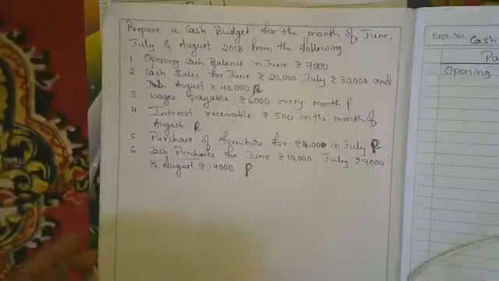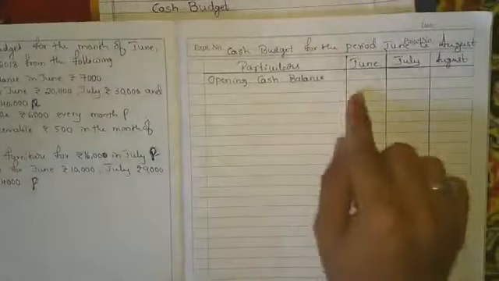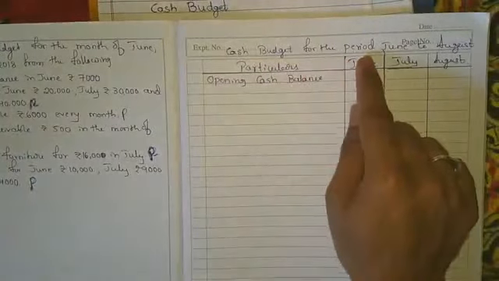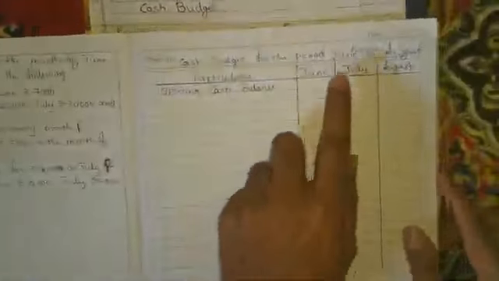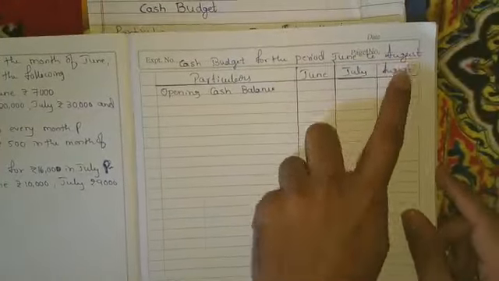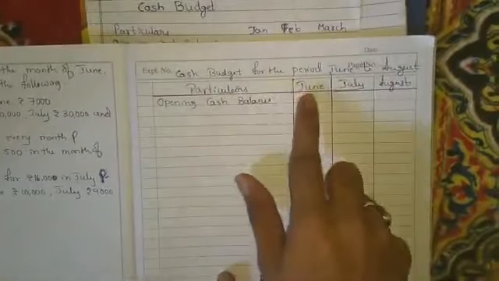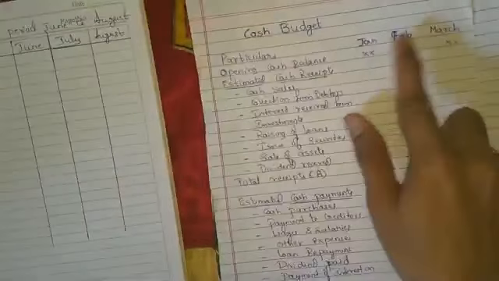That's the solution. We have to put the format like this: cash budget for the period June to August, because they have given June, July and August 2018. For that reason we put June to August. The format says particulars: June, July, August. Whatever months they give, we have to start with those months.